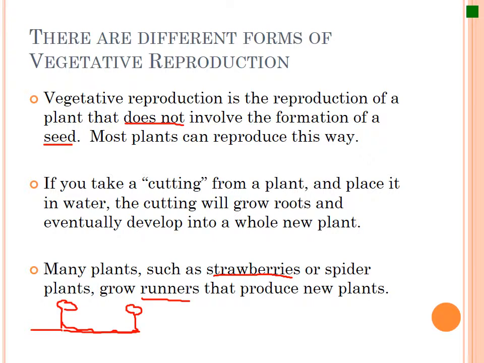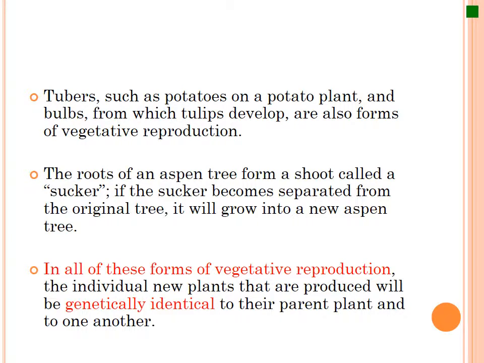Another example of this are tubers, which are these little extensions that come out of potatoes. Sometimes if you look at a potato, you might see these things sticking out from it, and think, "Oh man, that's so gross." But those are tubers, and that's how potatoes can reproduce. That's a form of vegetative reproduction. Oh, it's right here. Okay, well there's an example of tubers.